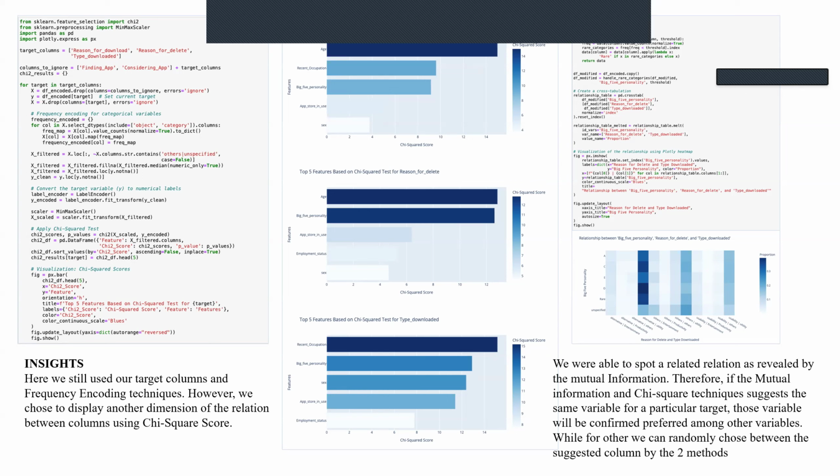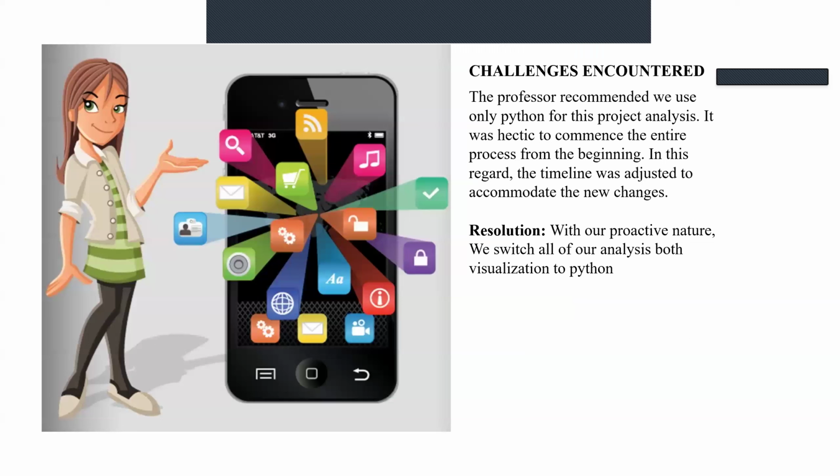The heat map confirmed that certain features were consistently important across multiple targets. If both the mutual information and chi-square suggested the same variable, then we confirmed it as a preferred variable. To clarify, the targeted columns are reason for download and reason for delete.